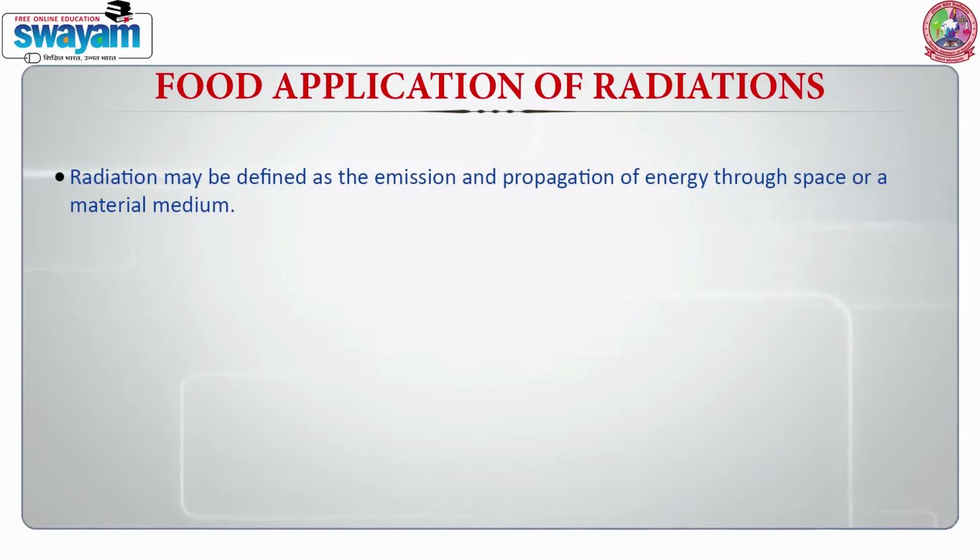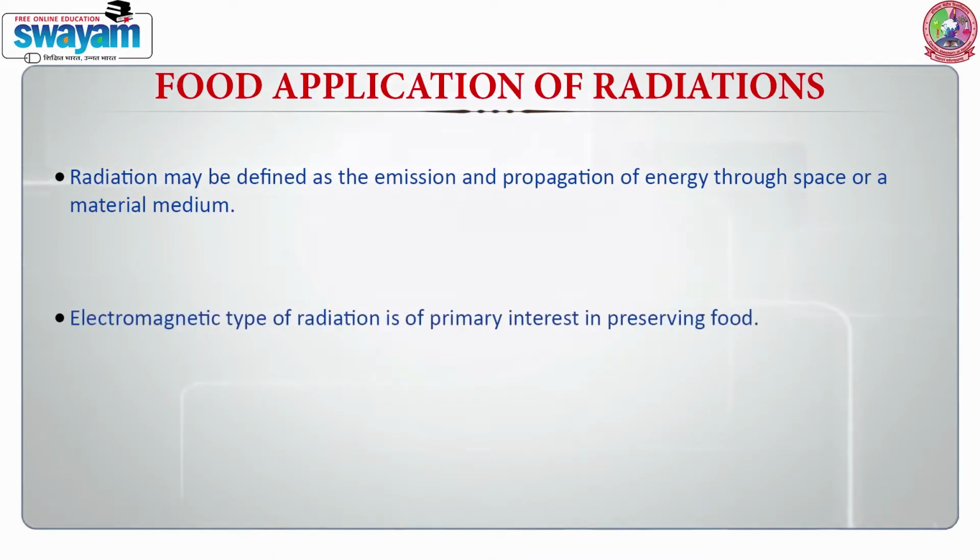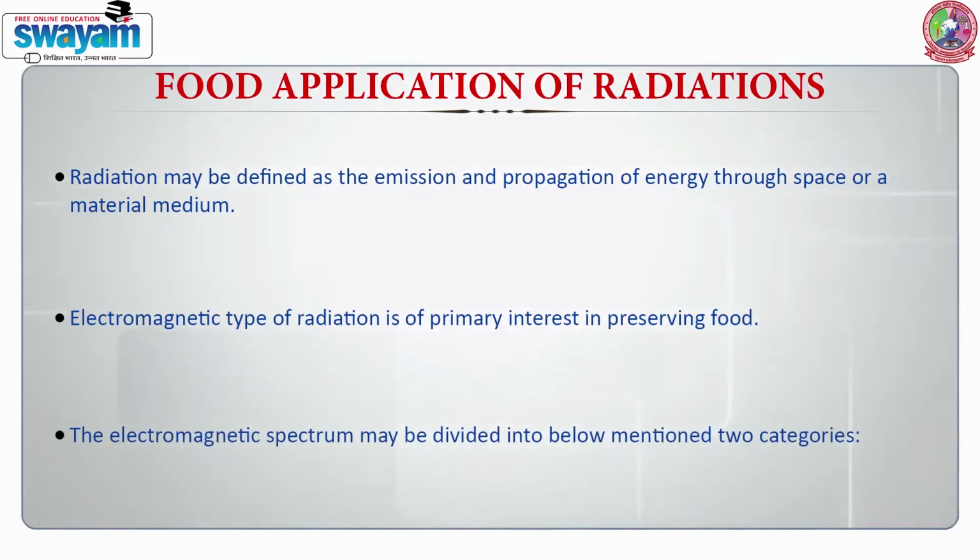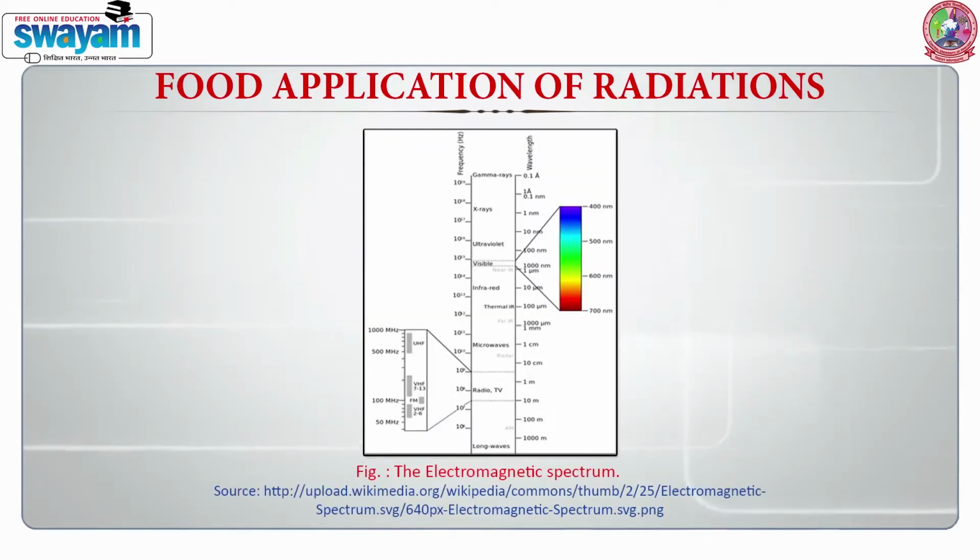Radiation may be defined as the emission and propagation of energy through space or a material medium. Electromagnetic type of radiation is of primary interest in preserving food. The electromagnetic spectrum may be divided into two categories, one on each side of visible light. From radio waves to infrared, there are low frequency, long wavelength and low quantum energy radiations related to thermal agitation of the food. On the other side of visible light, from ultraviolet to gamma ray, there are high frequency, shorter wavelength and high quantum energy radiations.